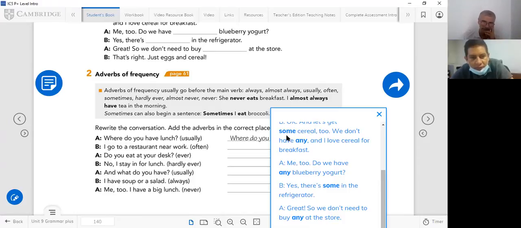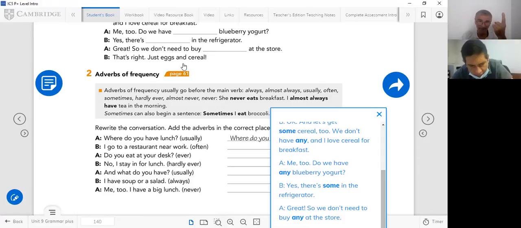But you understand that you have to use some and any depending on whether it is negative, affirmative, or a question. If it is affirmative, some. If it is negative, any. If it is a question, any. It doesn't matter if it is singular or plural, because you can have eggs or yogurt.